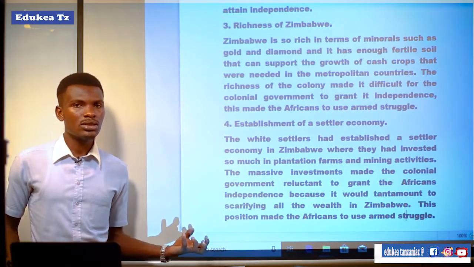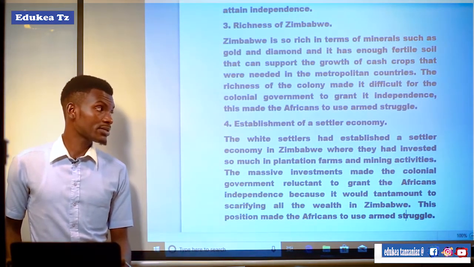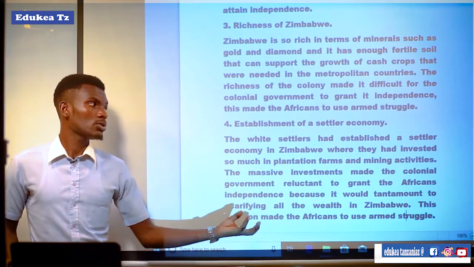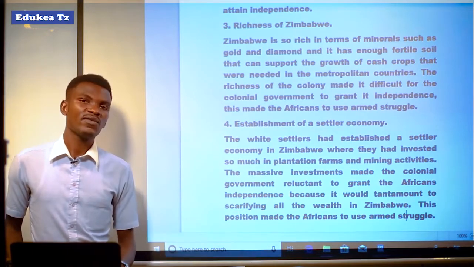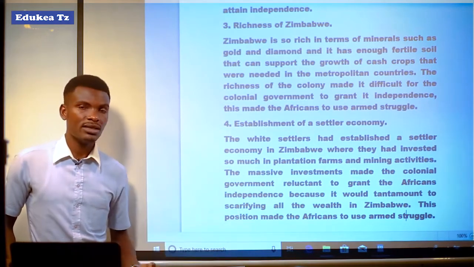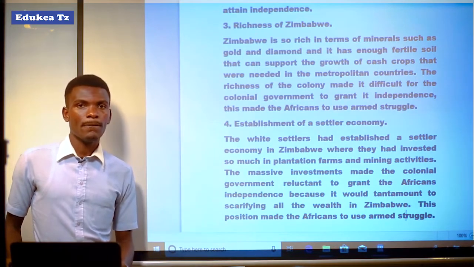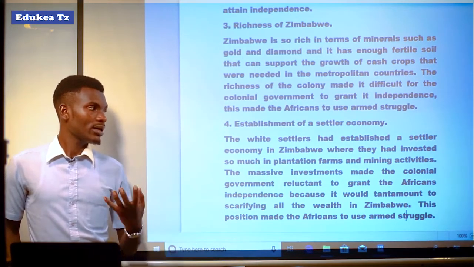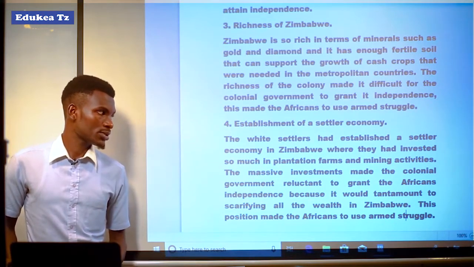So they could not be ready to grant independence, so that they would not lose that wealth in which they had invested much, like mining centers, farms and plantations, which were mainly producing for the demands of metropolitan countries.